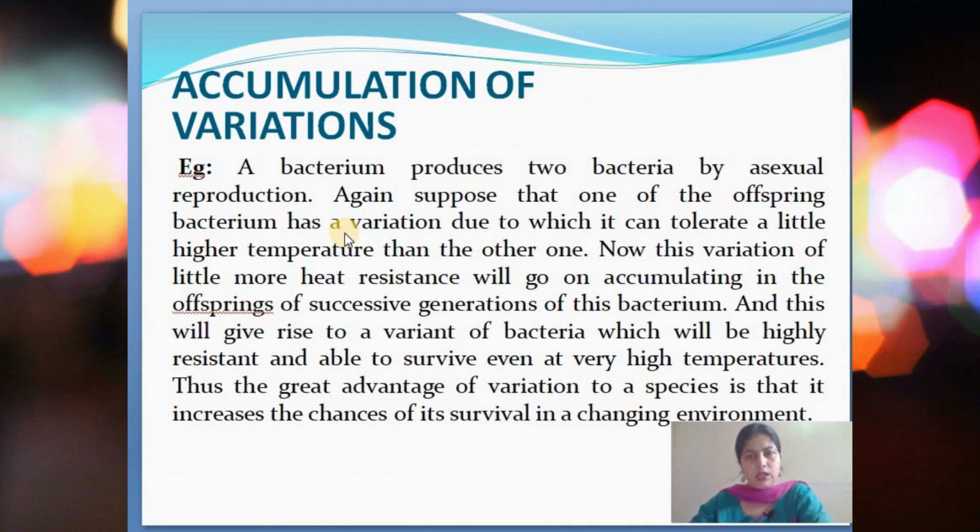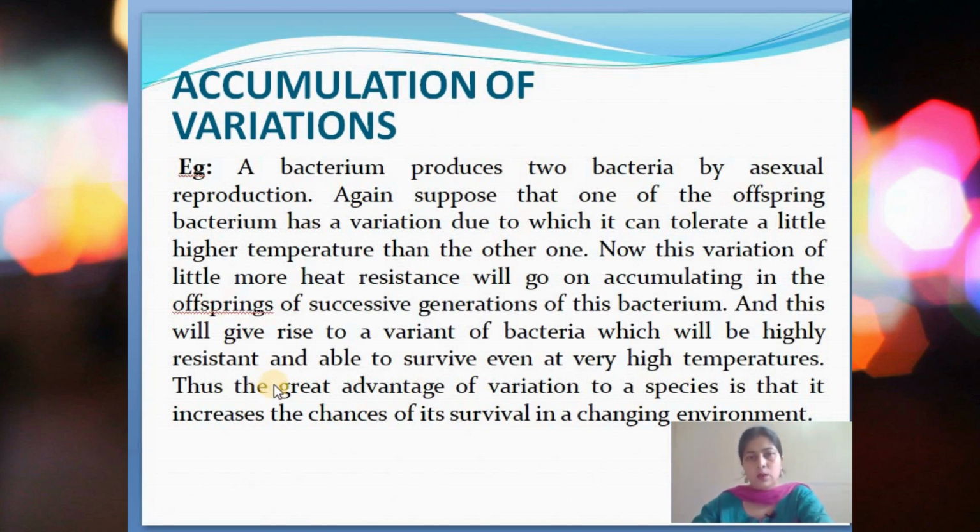has a variation due to which it can tolerate a little higher temperature than the other one. The other one cannot tolerate higher temperature, but this one offspring can tolerate very high temperature. Now this variation of more heat resistance will go on accumulating in the offspring of successive generations of this bacterium, and this will give rise to a variant of bacteria which can tolerate higher temperature. As a result, this particular bacterium will have a great advantage over the other one. The other one will not be able to survive in higher temperature.